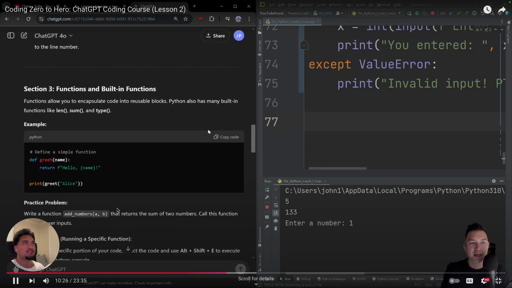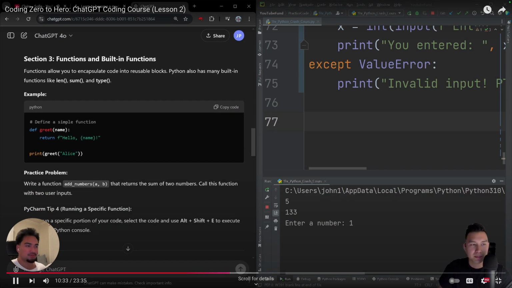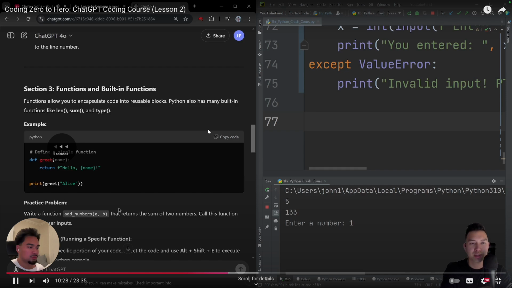Okay, functions allow you to encapsulate code into reusable blocks. Python also has many built-in functions like len, sum, and type. Reusable block. What's next? Functions and built-in functions. Yeah. So now he's exploring built-in functions.